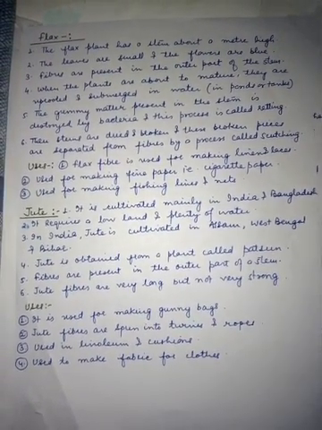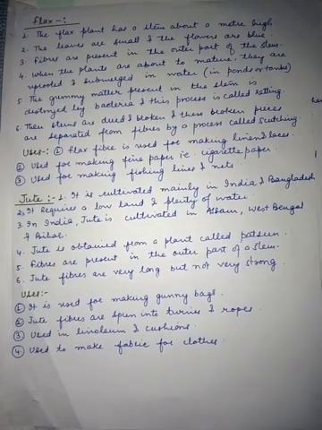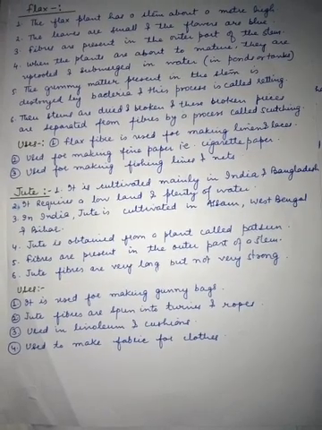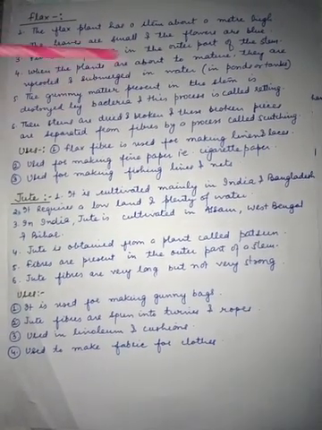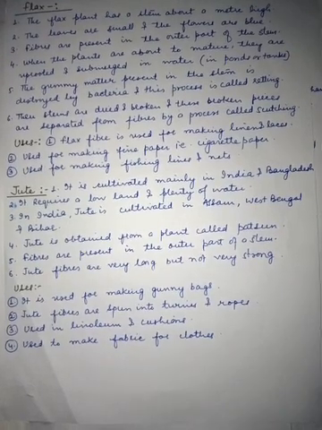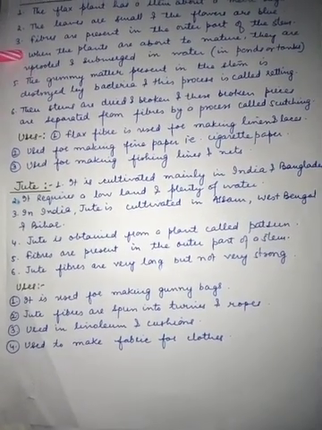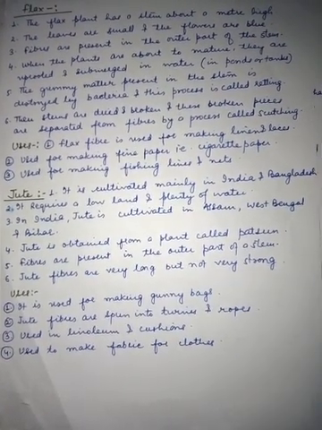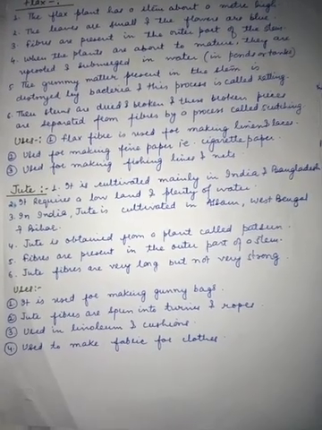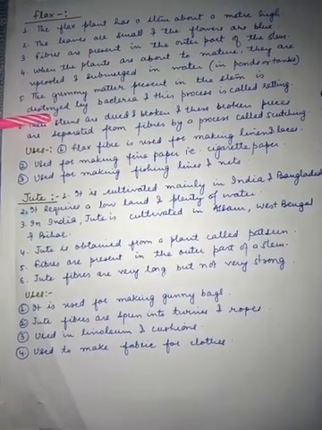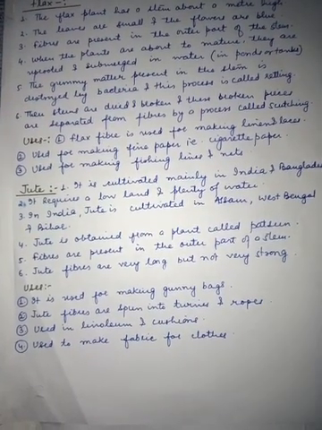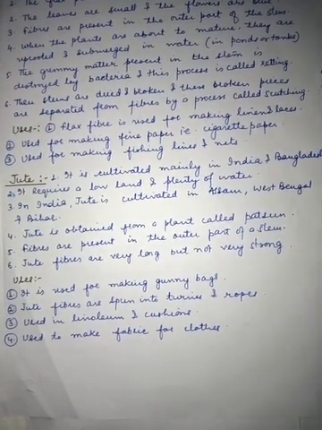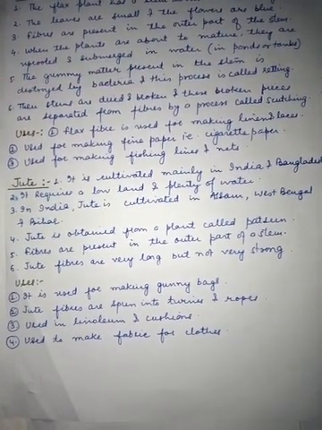Now flax. This flax plant has a stem which is about a meter high, and the leaves are very small and flowers are generally blue in color. And these fibers are present in the outer part of the stem. When these plants are about to mature, they are uprooted and submerged in water, like in ponds or tanks, and then this gummy matter comes out. That gummy matter present in the stem is destroyed by bacteria, and this process is known as retting.